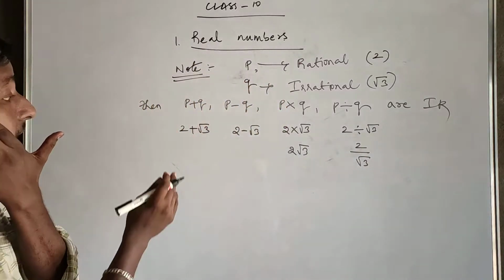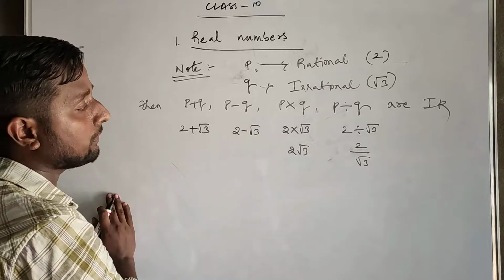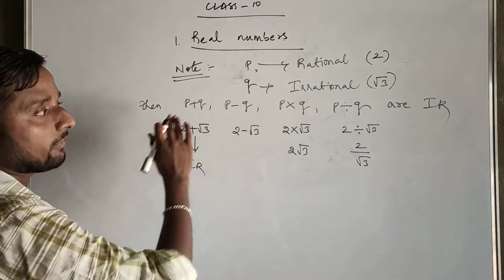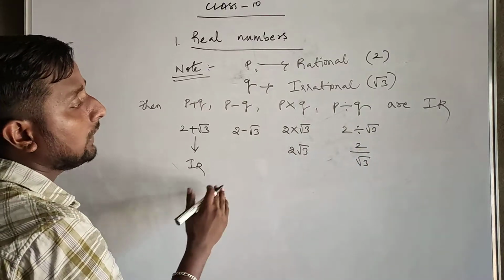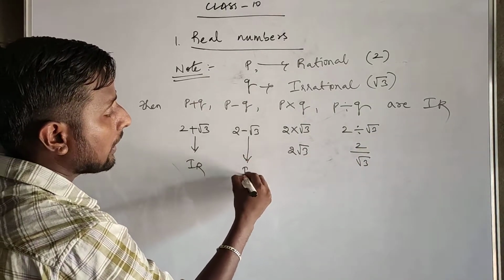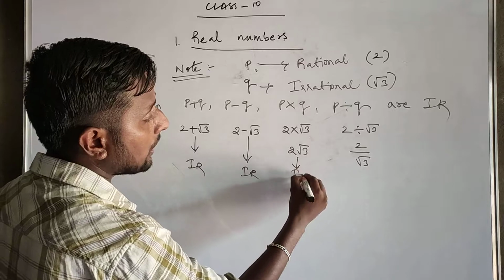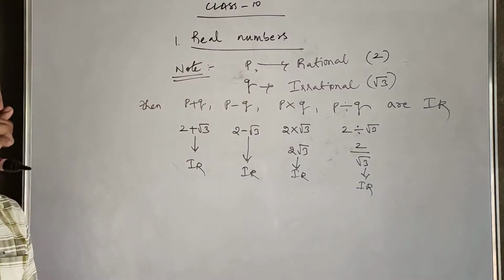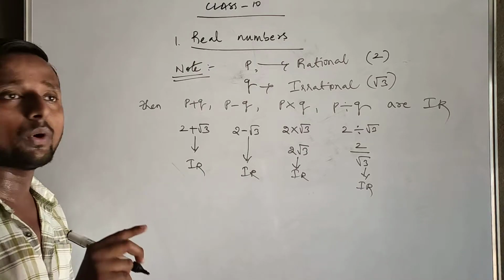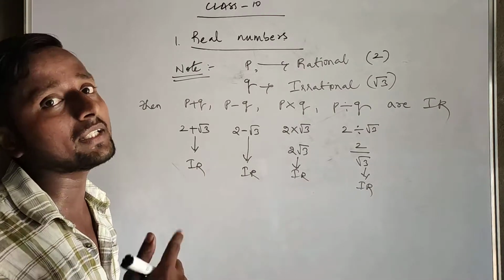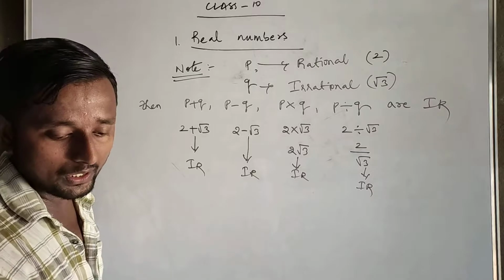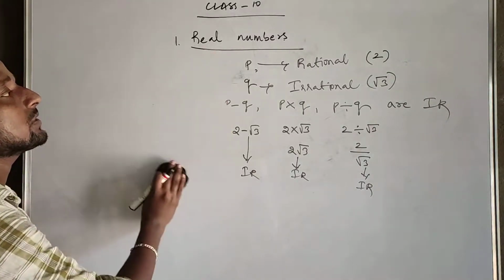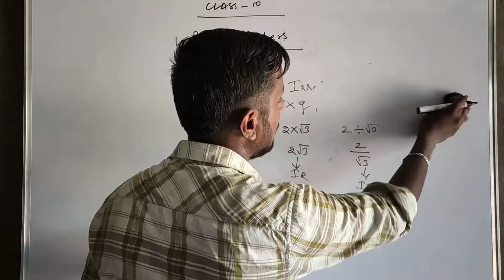Now this is a combination of a rational number and an irrational number. Whatever binary operation happens here, the resulting number is irrational only. So these are all irrationals. When you add, subtract, multiply or divide a rational and an irrational, the resultant number will also be an irrational number. So these are all the definitions of rationals and irrational numbers.